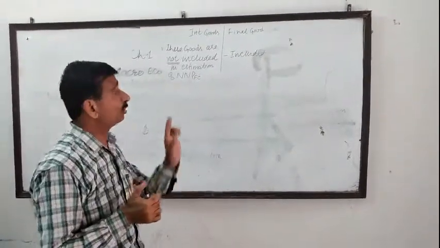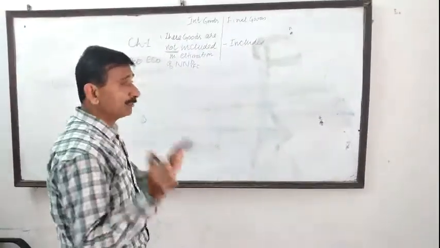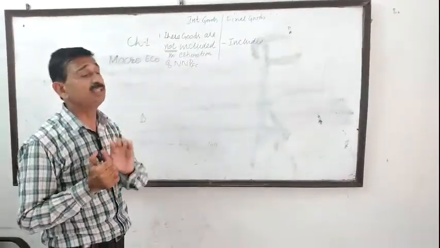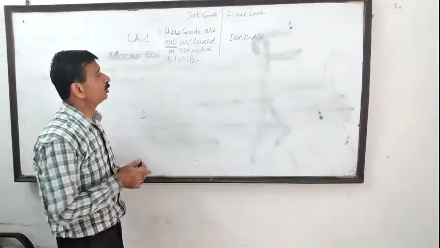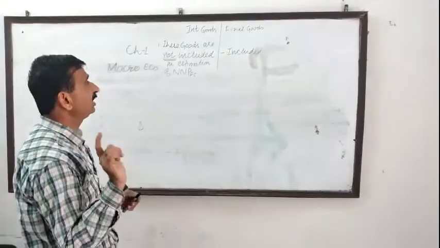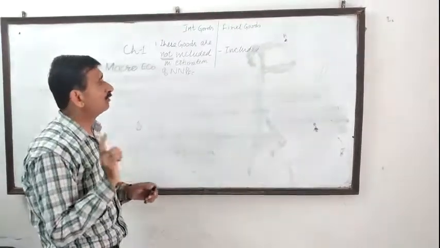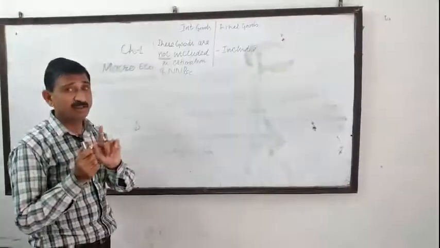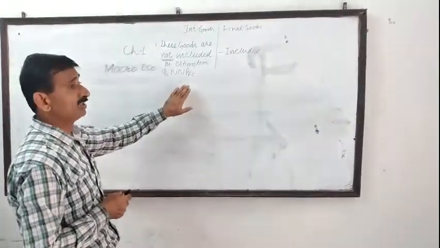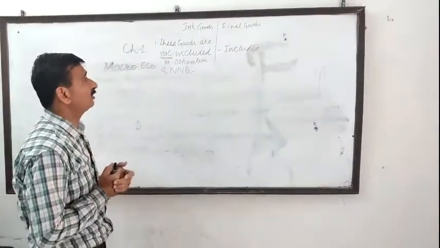Because there is the concept of the double counting problem, which you will study in the next lesson. The double counting problem is that problem in which the value of the same product is added twice in the national income: first time in the form of an intermediate commodity, second time in the form of a final commodity. Double counting means we add the value of one product first as a raw material, second as a final commodity.